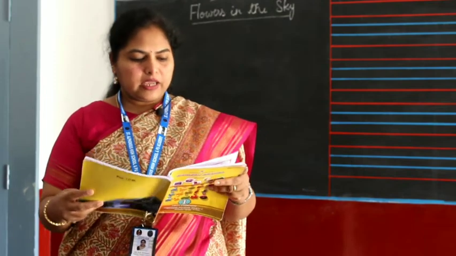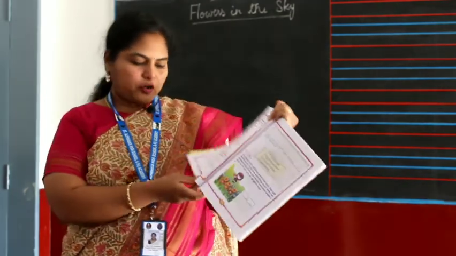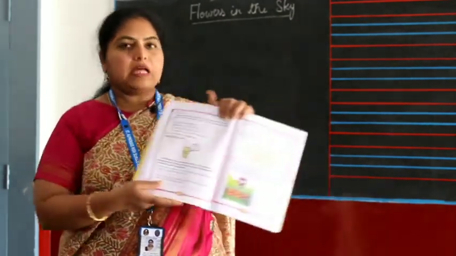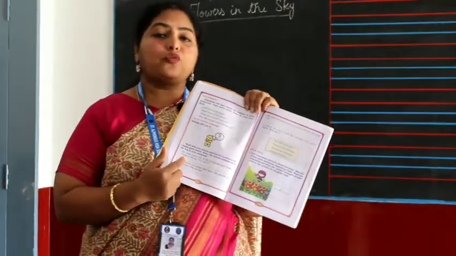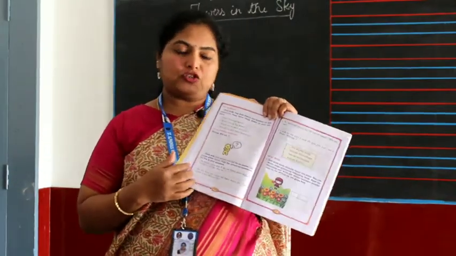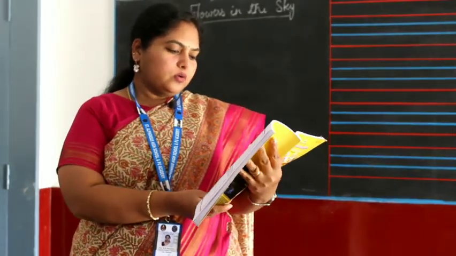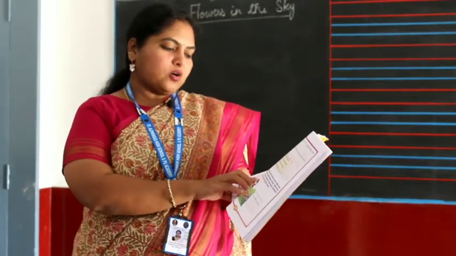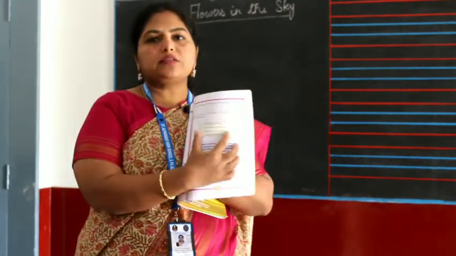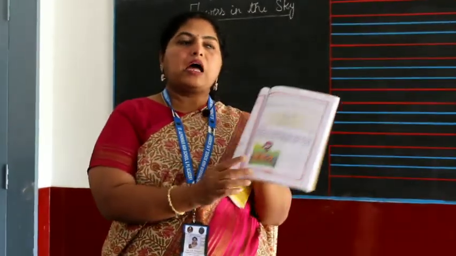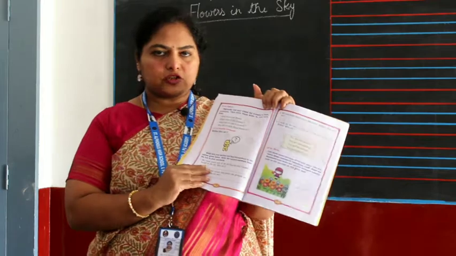Now going to the next, we'll go to the riddles on your page 66. These are the riddles which I actually wanted you all to do, but then I will explain it to you all. It says, write the correct answers from the box in your notebook. So there's an answer given in the box and you all have to copy the questions in your notebook.